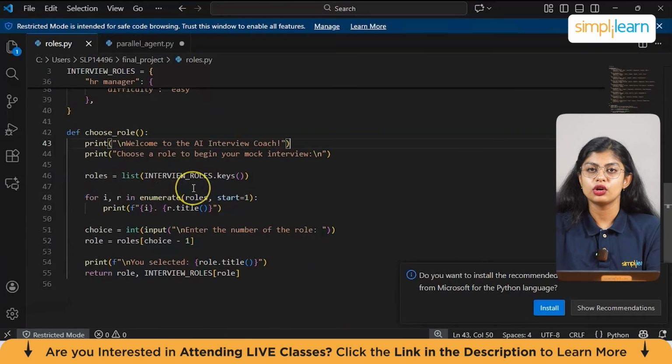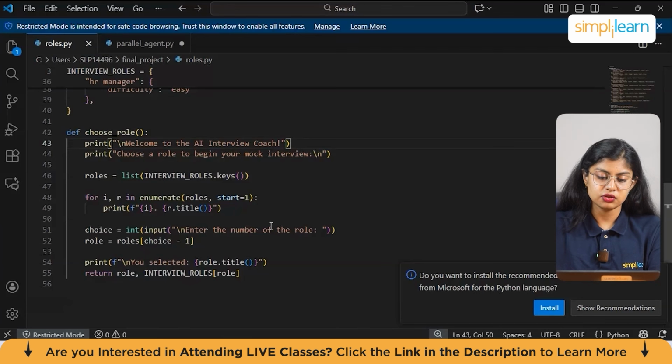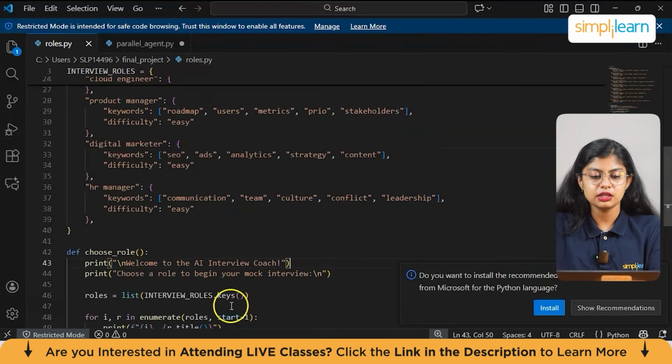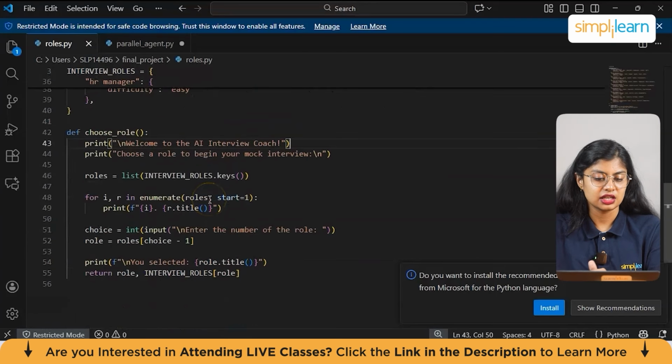So we are going to list all the interview roles that we have created. And then for looping, we have for i, r in enumerate(roles), start equal to 1. This loops over all roles with numbering starting from 1 to 9, since I've given 9 different positions or interviews. And then we have printf, so it prints each role number and a title case. So this will print 9 HR manager, 8 digital marketer, and so on.